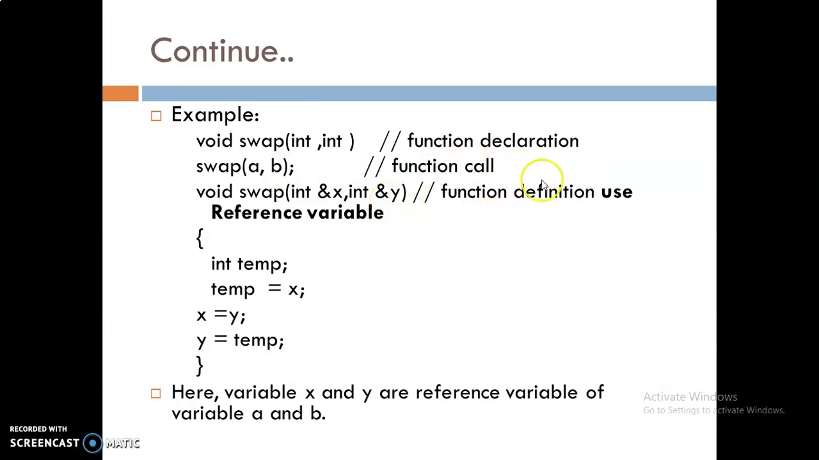Here the function is called with the reference variable, which is an alias name for the already existing variable, and the same thing is happening here. So variables x and y are reference variables of variables A and B, which I said here. Okay.